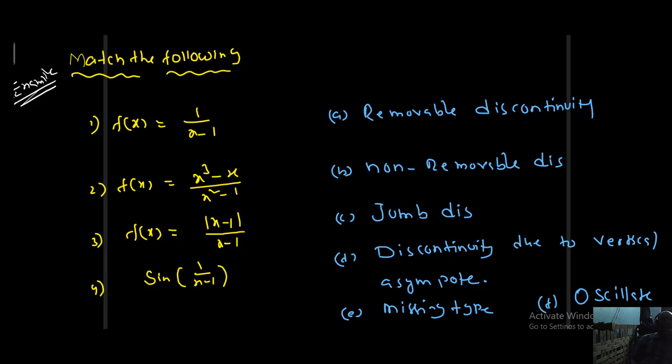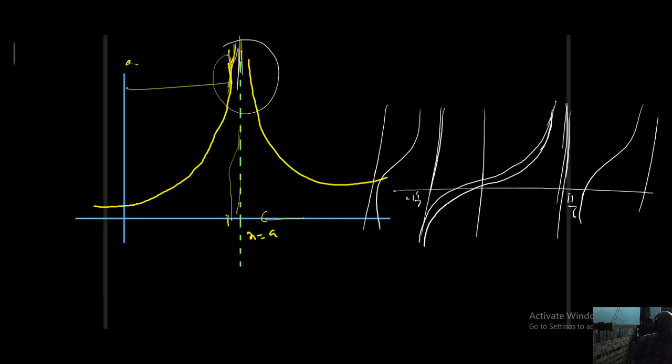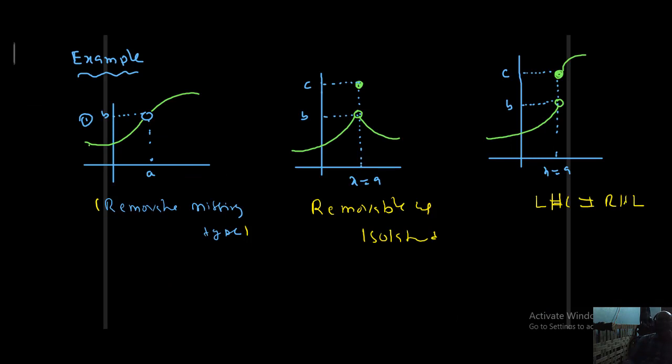What is jump? I already explained. I want to show you once again, students. This is called jump type of discontinuity, non-removable only, because LHL not equal to RHL. LHL is finite, RHL is finite. Their values are not the same. We can say that is said to be jump type of discontinuity.